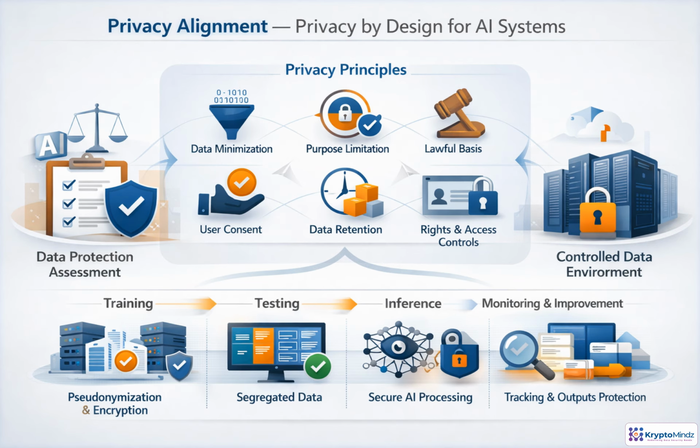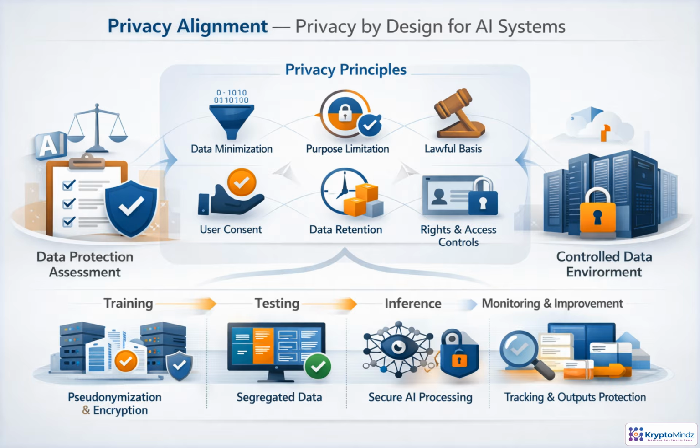Privacy alignment means privacy is engineered into the AI lifecycle, not checked at the end. Ask what personal data is truly needed, why it is used, and what lawful basis supports that use. Then carry those decisions through training, testing, inference, logging, monitoring, and improvement.